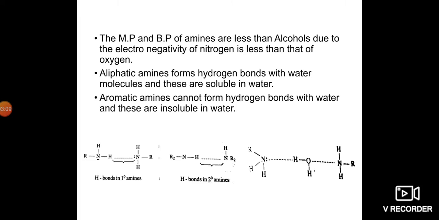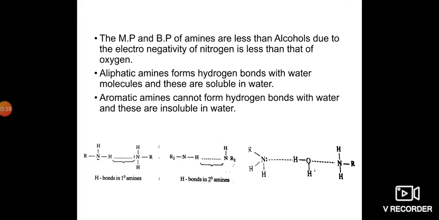The same goes for secondary amines. Tertiary amines also give hydrogen bonds with water, so due to this hydrogen bond they dissolve in water.